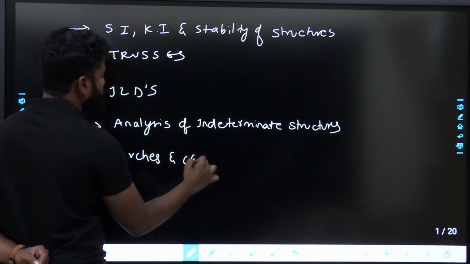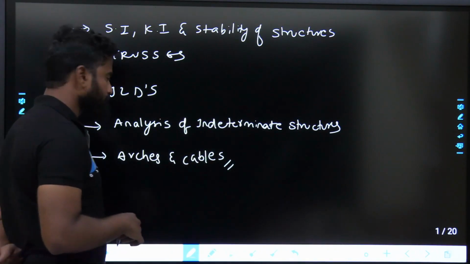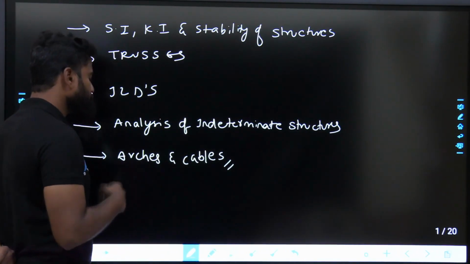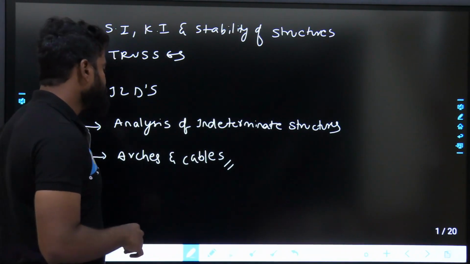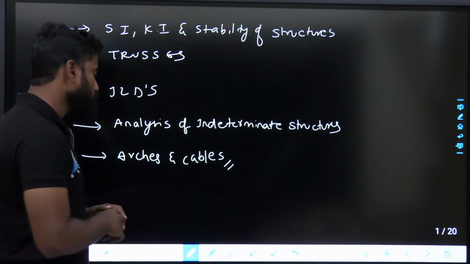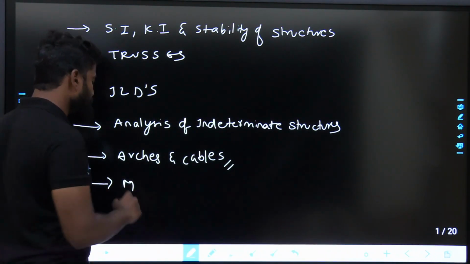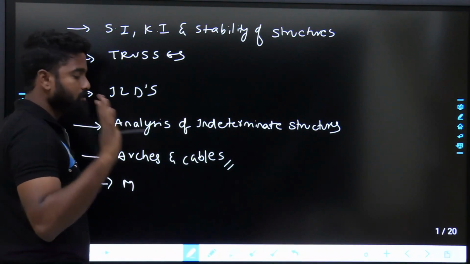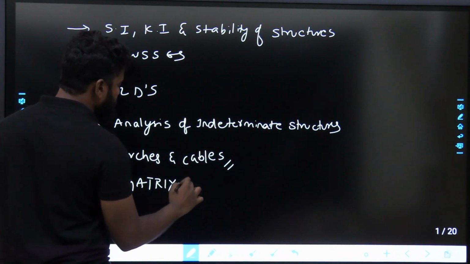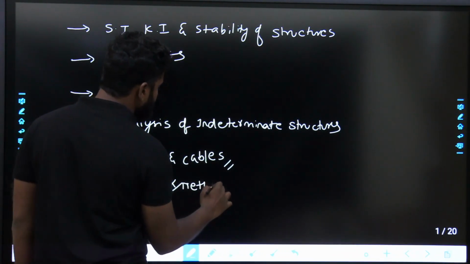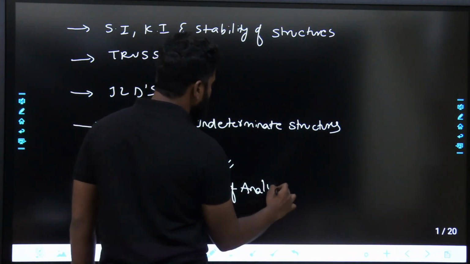If they want to twist, they might ask questions from here, very rare. Arches and cables, if they want to twist, they'll twist from this, but decent questions can be asked from here also. Matrix method of analysis, important from both GATE and engineering services, 2 marks. In engineering services, minimum 20 marks. Matrix method of analysis. These are the 5 subjects I am going to discuss with you.